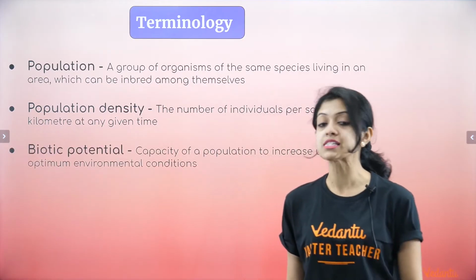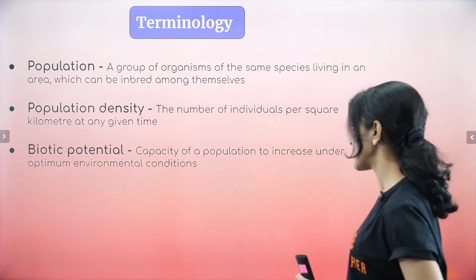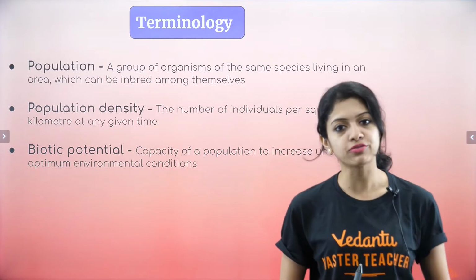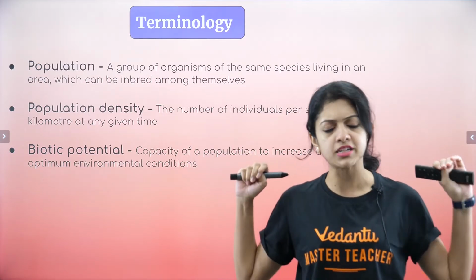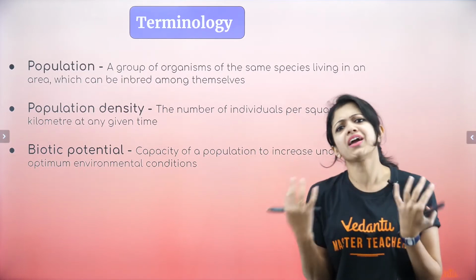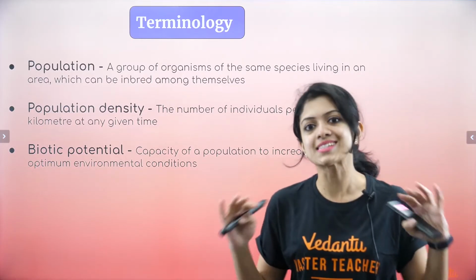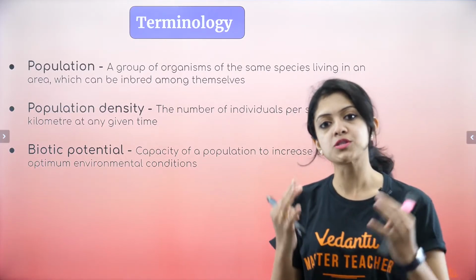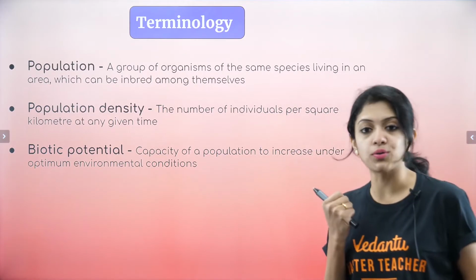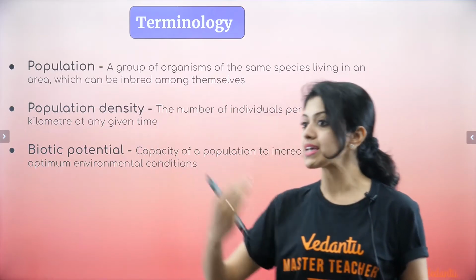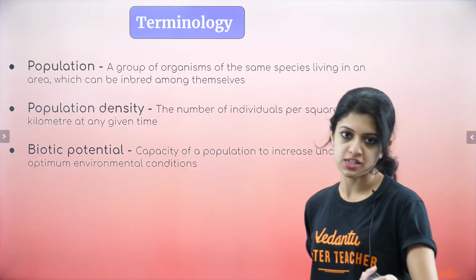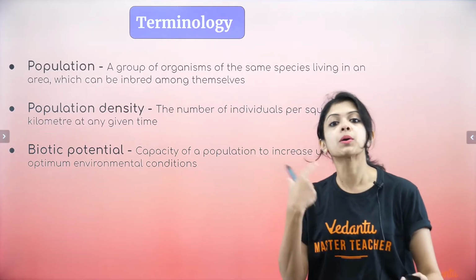Okay, and the third term is biotic potential, which is nothing but the capacity of a population to increase under optimum environmental conditions. Optimum environmental conditions, think about what all they can be. When everything else in the environment is very, very good, can't be better than this. It's optimum. That's what we mean by optimal environmental conditions. When that is the case, how much does the population have the ability to increase? Once again, capacity of a population to increase under optimum environmental conditions is what is biotic potential.